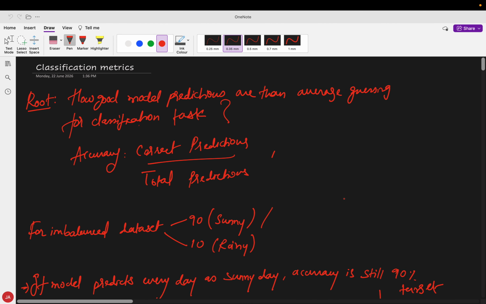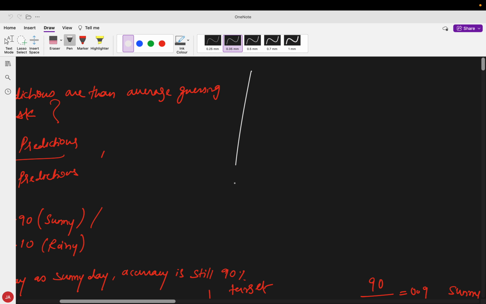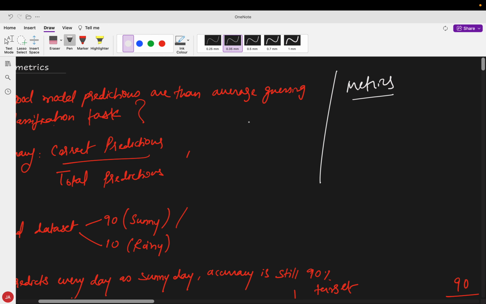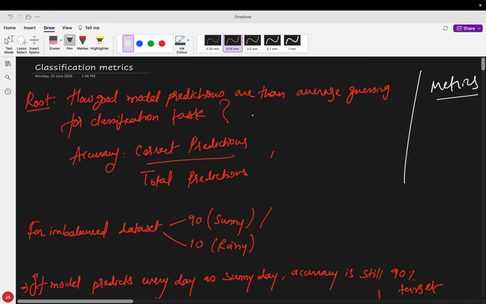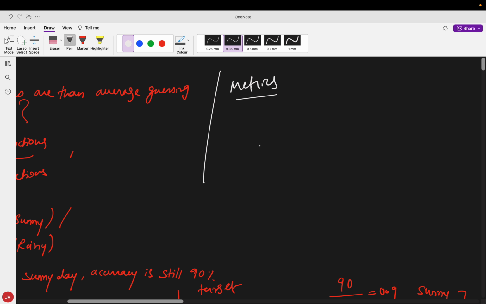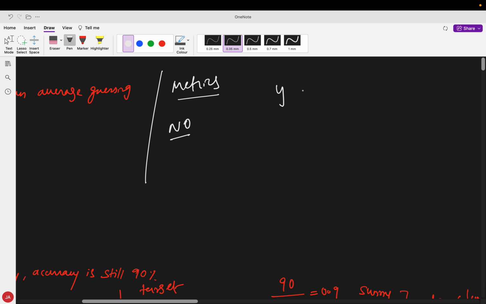So far I have discussed logistic regression. Now it's time to discuss what the metrics are to evaluate a classification model. Can we use accuracy for predictions in a classification task? The simple answer is no. Why no? Let us observe that.